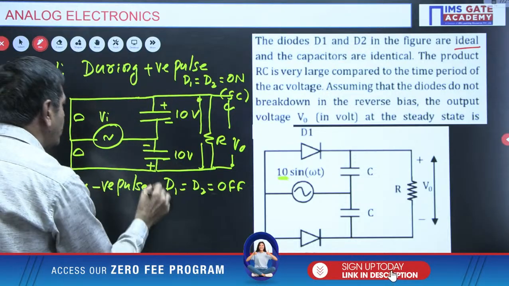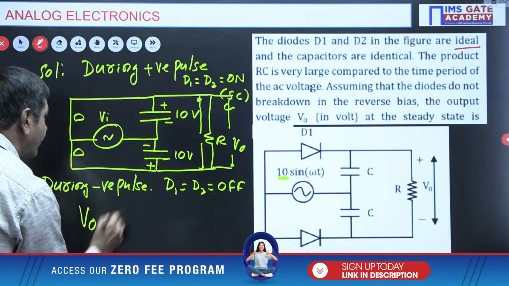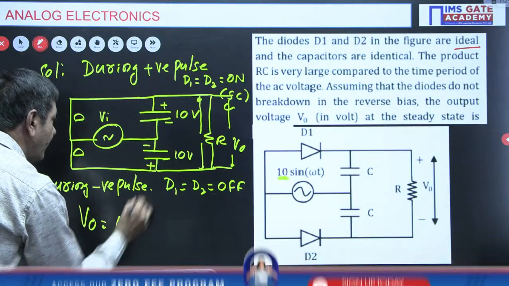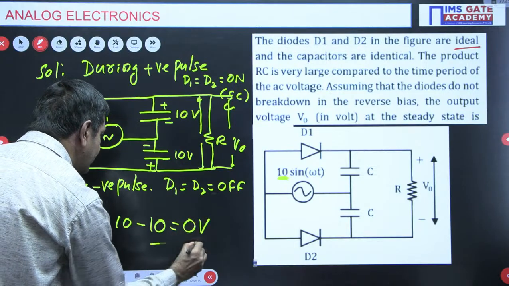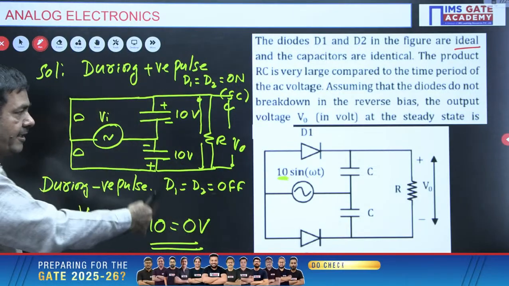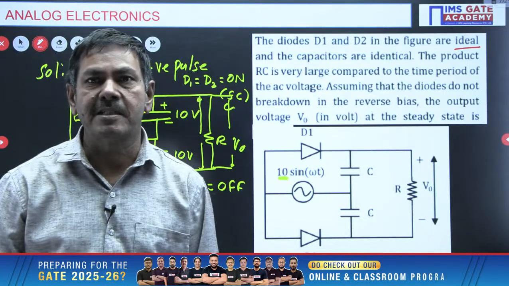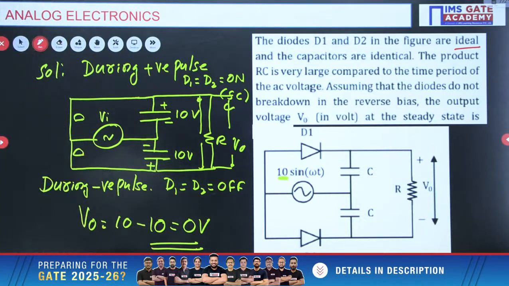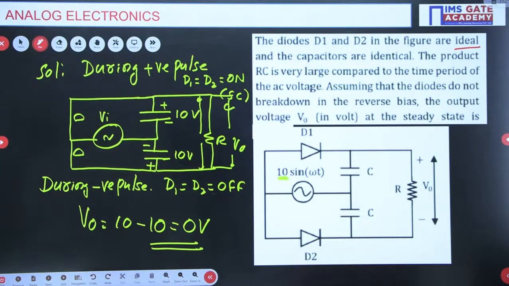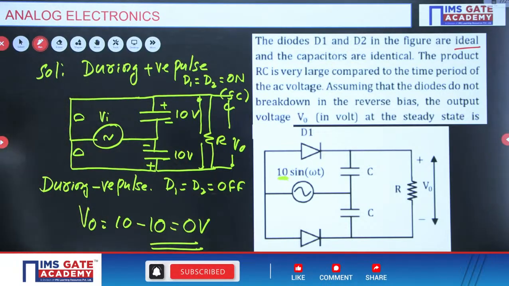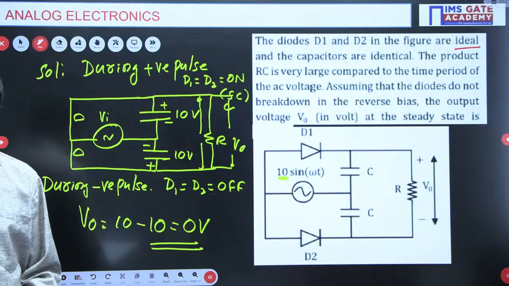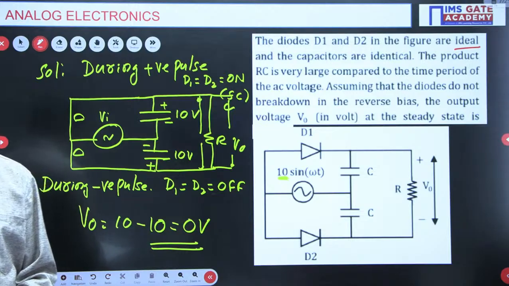Apply KVL from top to bottom. V0 is nothing but, when I go this way, plus 10, and when I go down, minus 10 volts, so finally it becomes 0 volts. The answer is 0 volts. Just apply KVL from top to bottom: 10 minus 10 becomes 0 volts. I hope you followed. I hope you followed this question. Please note this down.